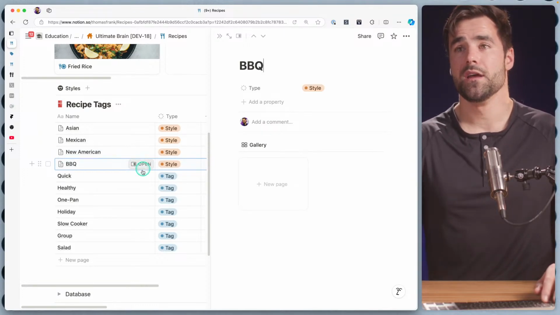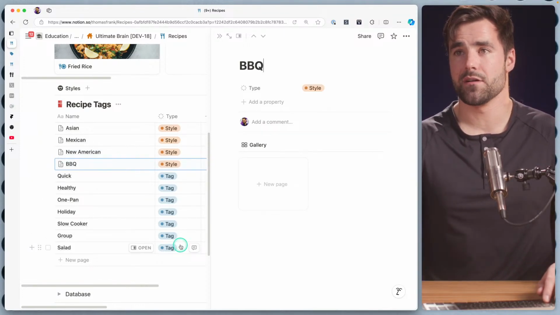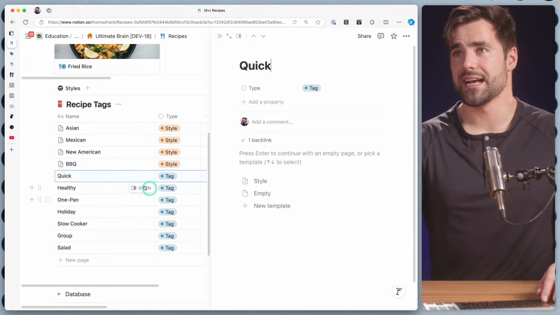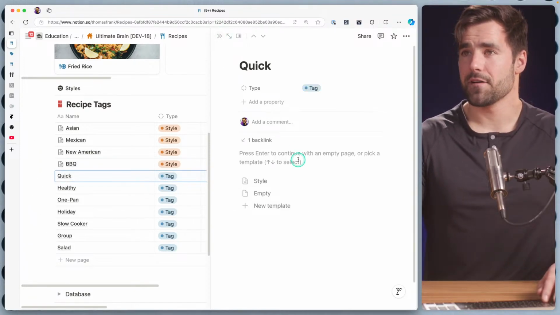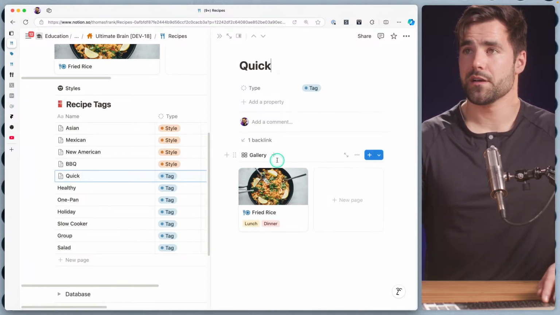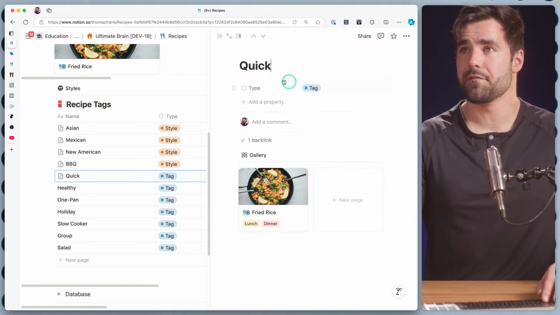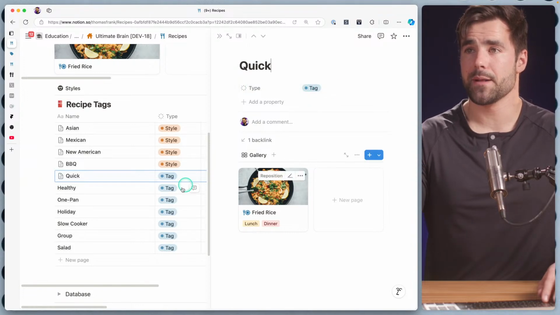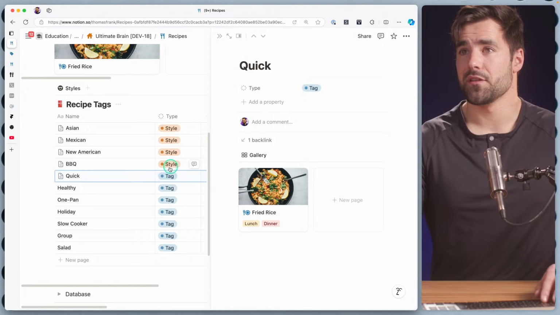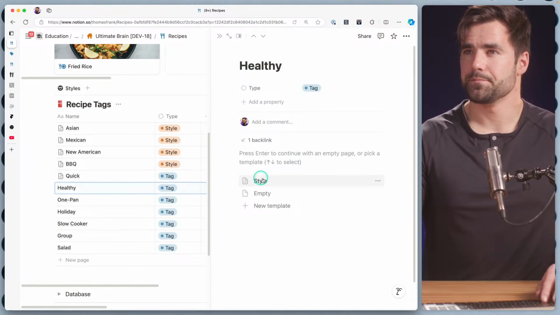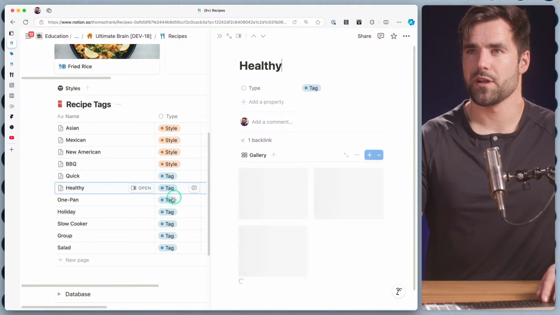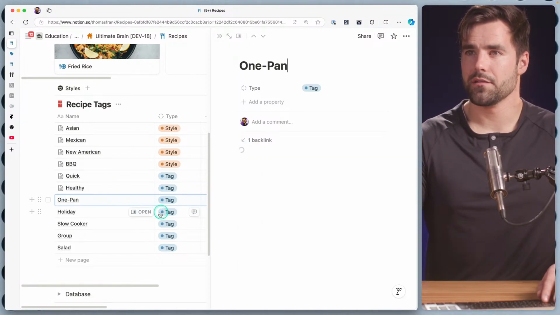And I can also do it with the more generic tags we have here. Let's say it's a really busy week. I'm just going to pop into my quick page and do the exact same thing. And I think for now, we can just go ahead and apply style as the template for all of these, because one nice thing is when you already have a value set on, say, this type property, even though there is a value in the template, it's not going to overwrite this value that already exists. And there might be some detail around that I'm not thinking of right now, but I think that should work pretty well. So let's go ahead and add all of these.